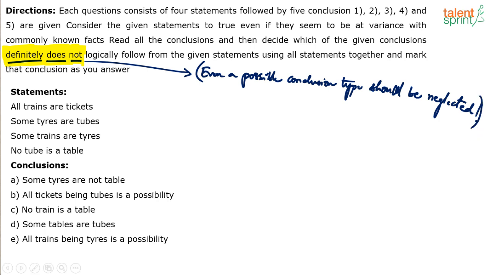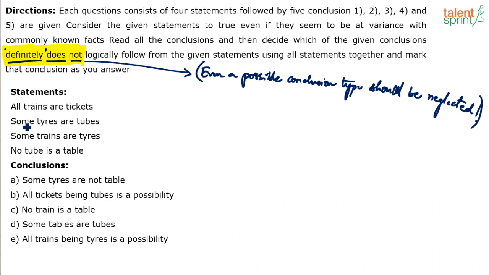You understand my point? So, if you find a conclusion which is a possible type of conclusion, then you should not consider it, I mean, whether it follows or it does not follow. You're getting my point? If it follows, then don't consider it to be correct. It has to be definitely wrong. You know, the word definitely is important. Definitely does not follow, right? So let's look at it.